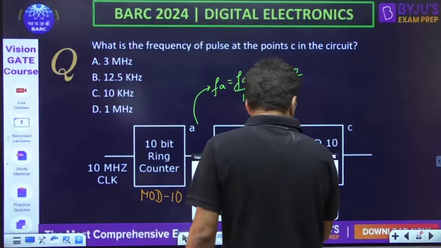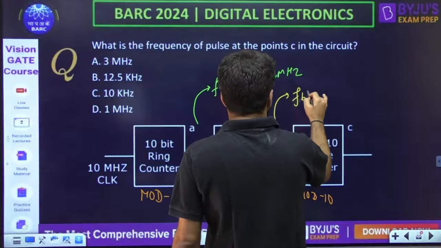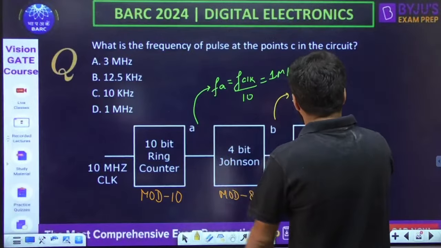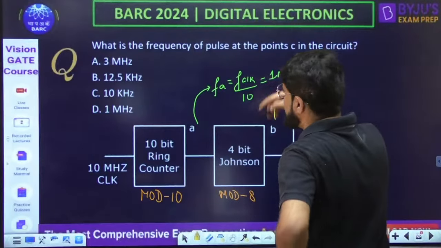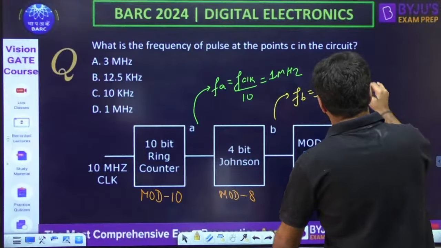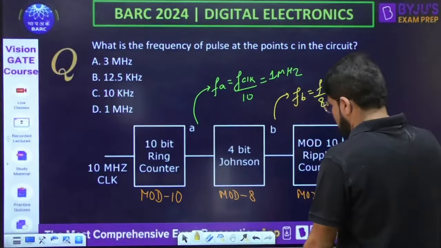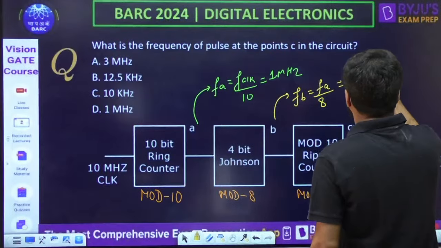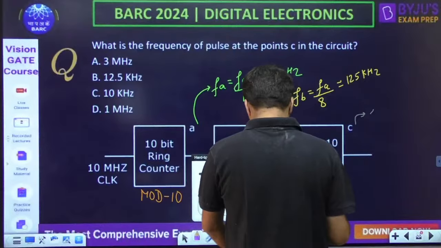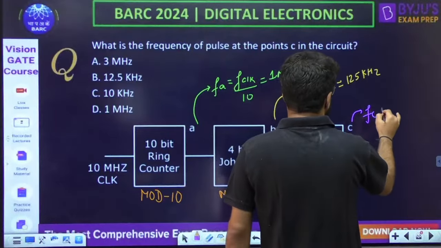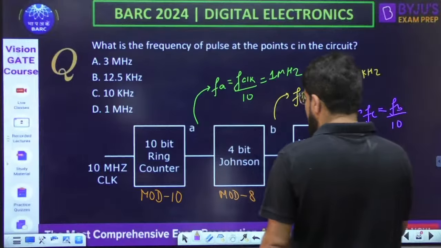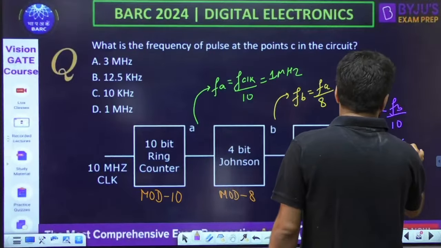Okay, then what is the output? Frequency at B, that is the input to the Johnson counter, will be the frequency A divided by the mod number, which is 8. So 1 megahertz, अब kilohertz में convert कर देंगे, so that is 1000 by 8, 125 kilohertz. Last, the output C: the frequency at C should be equal to the frequency B divided by 10 again, and that's going to be 12.5 kilohertz.